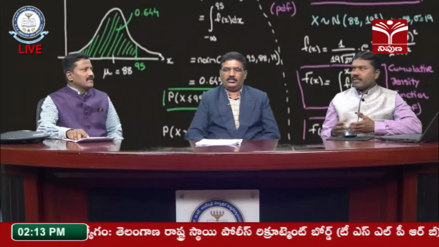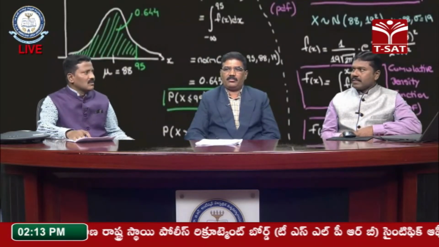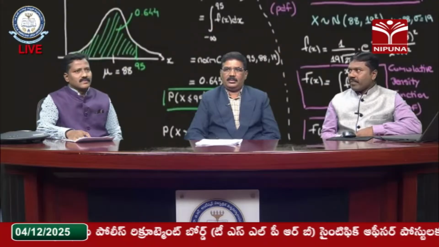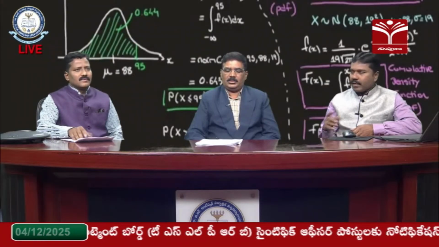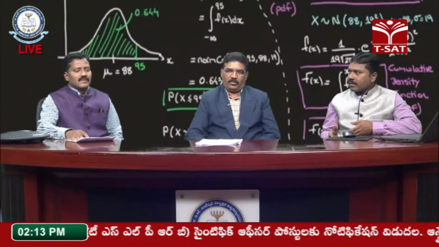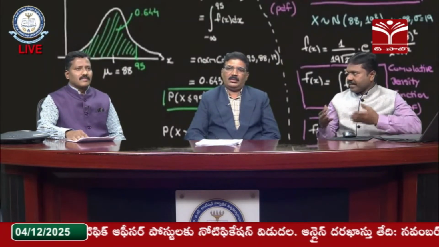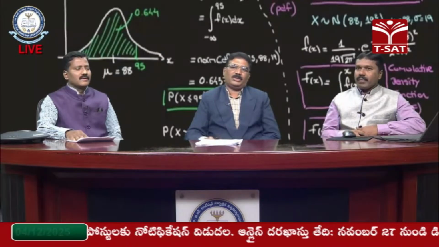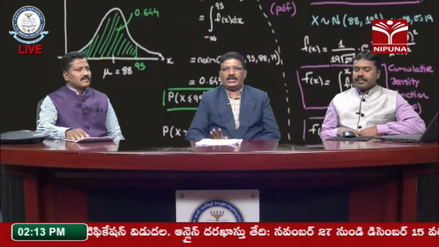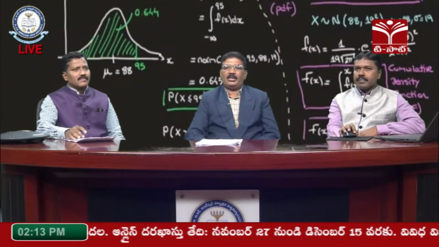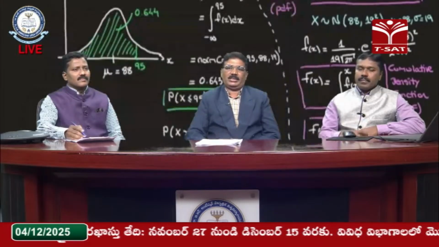Sometimes the moment generating function may not exist. Then we go for the characteristic function. That will provide the exact solution, the exact curve nature. Based on that, the orders will decide the nature of the function, and we can check the data fitting nature. Not only for the normal distribution, for any distribution we can find the different properties using the characteristic function.